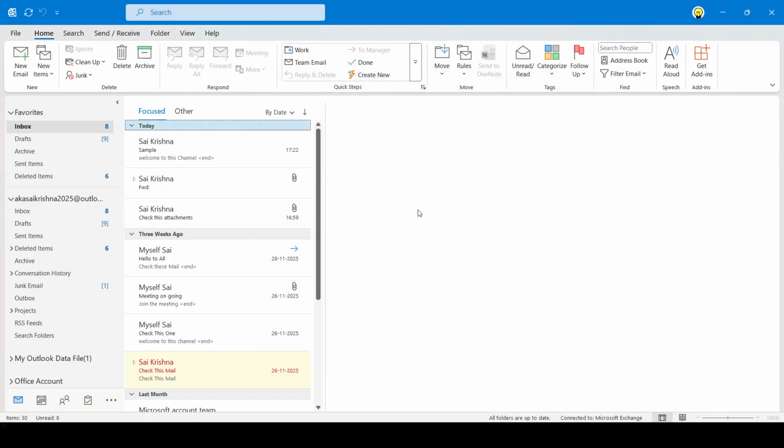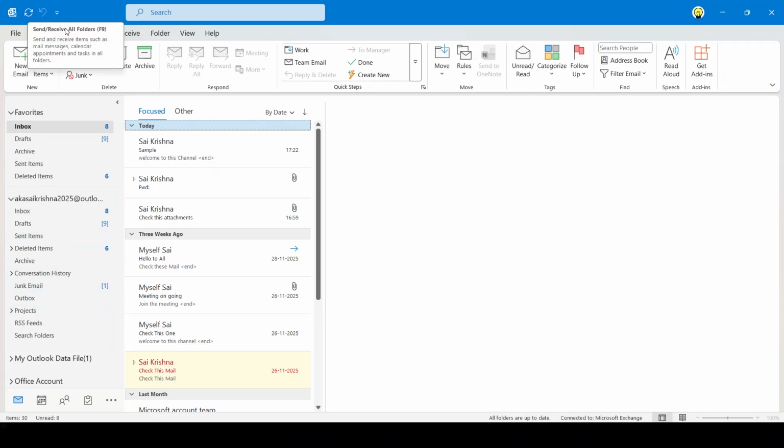For the change to take effect, close Outlook completely and reopen it. After Outlook restarts and finishes initializing, the shared mailbox should appear in your folder pane. If it doesn't show immediately, give it a moment to synchronize.